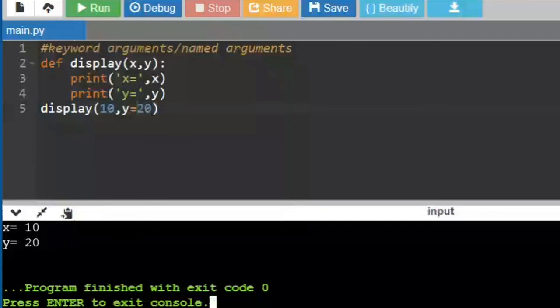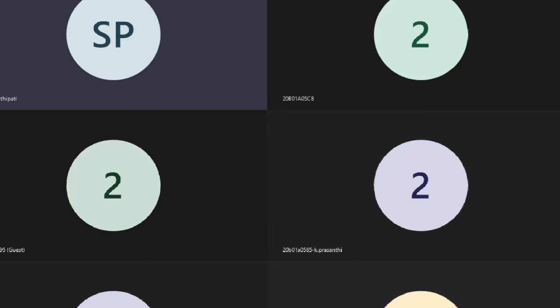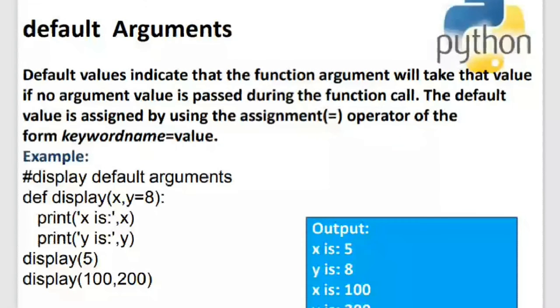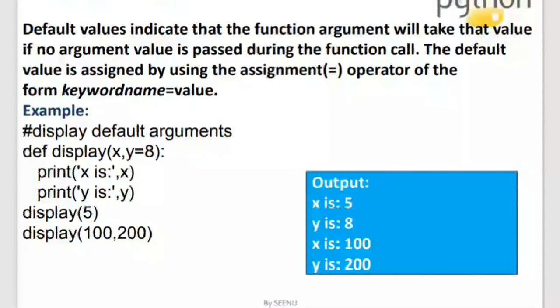Is this program clear to everyone? Yes, ma'am. So how many kinds of arguments have we seen so far? Two arguments, ma'am. Keyword argument and positional argument. Very good. So we have seen two kinds of arguments so far.